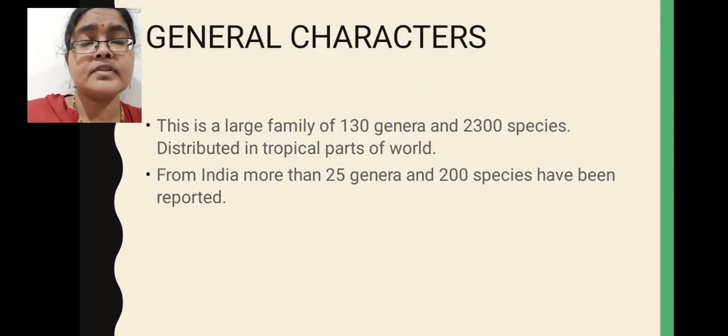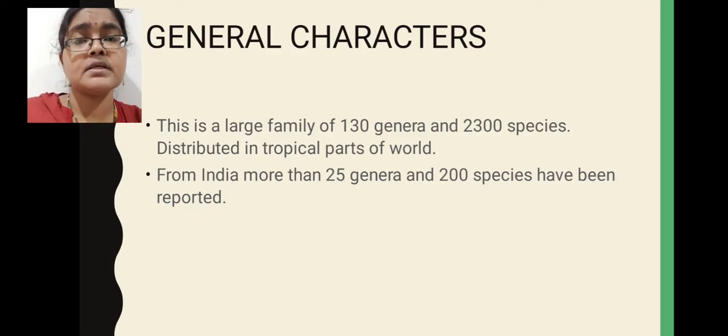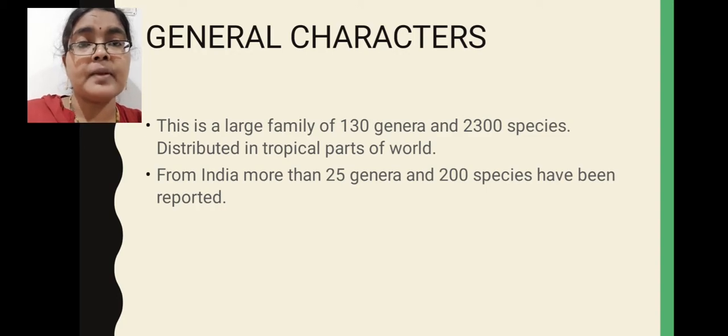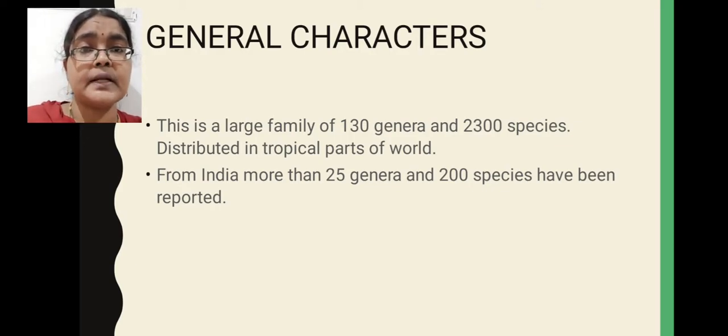General characters of this family: habit, habitat, and distribution details. Anonaceae is a large family which comprises 130 genera and 2300 species. These family members are distributed mostly in the tropical regions of the world. In India, this Anonaceae family is represented by 25 genera and 200 species.